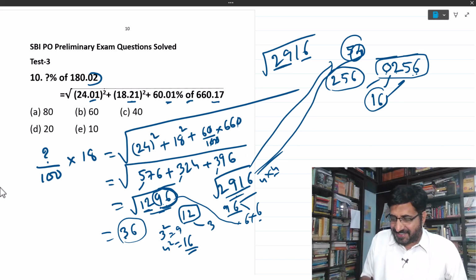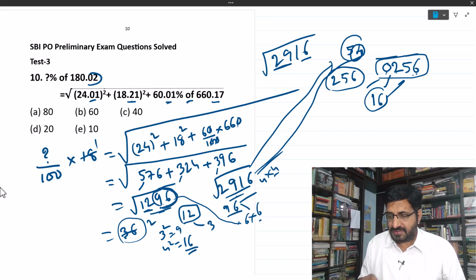Okay, now come to the left hand side, LHS. 100 is there, 18 is there, 36 is there. Let me write it completely so that you will understand.